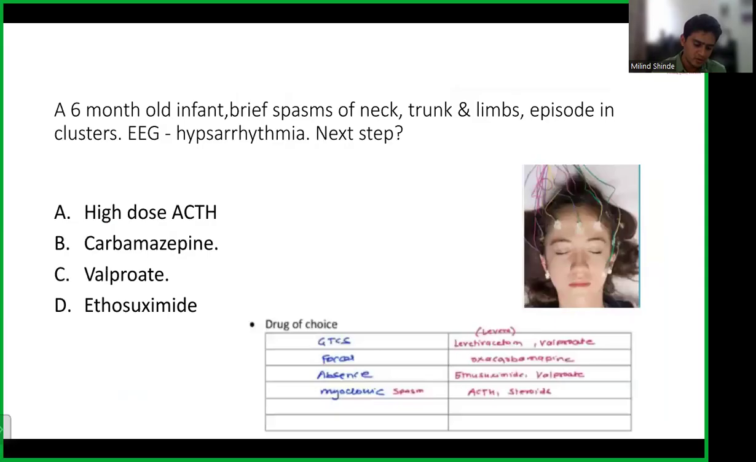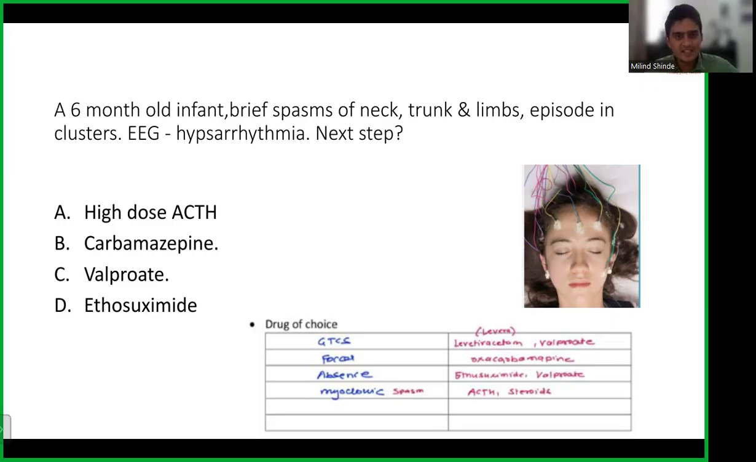So this question was basically from the CNS part. They had asked about a 6-month-old infant who had brief episodes of spasms, which involved the neck muscles, trunk, and limbs. And these episodes appear in clusters. So there will be some episodes for a while, and then the child will be normal. So obviously you understand that these are seizure-like episodes. So you do an EEG and you find hypsarrhythmia. So what is the next step?